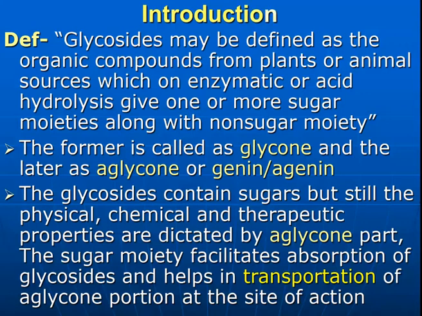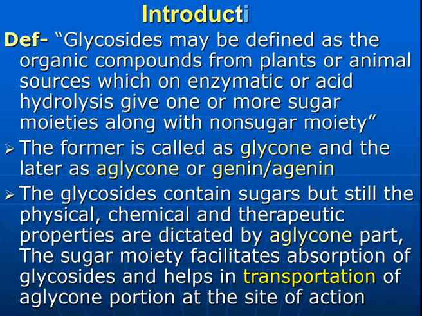So, the glycoside consists of the sugar and non-sugar moiety. These moieties get separated on hydrolysis. The therapeutic utility of the glycoside is due to the aglycon moiety, and the utility of the glycon moiety is to transport the aglycon moiety towards the site of action, so that the therapeutic activity will be gained by the aglycon part of the glycosides.